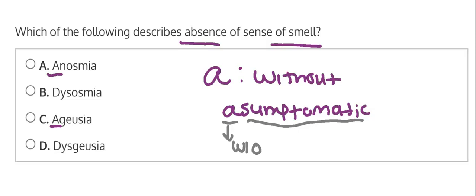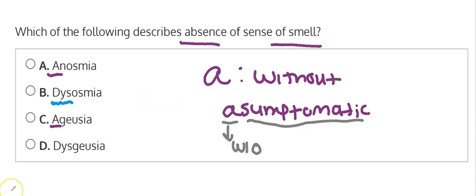The other options do not mean without a sense of smell, but could also relate to the definition of smell. For example, in option B, we see dysosmia, and dysosmia means a distortion of the sense of smell. You may hear also other terms that start with dys, which have similar beginning sounds. For example, the word dysuria also has to do with dysfunctional urination. It doesn't mean no urination at all, but it means painful urination, so it's some sort of dysfunction with urination.